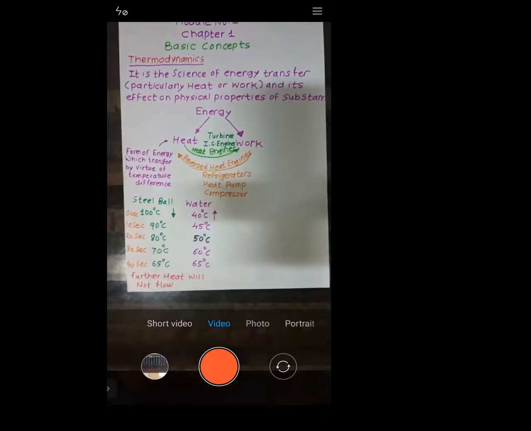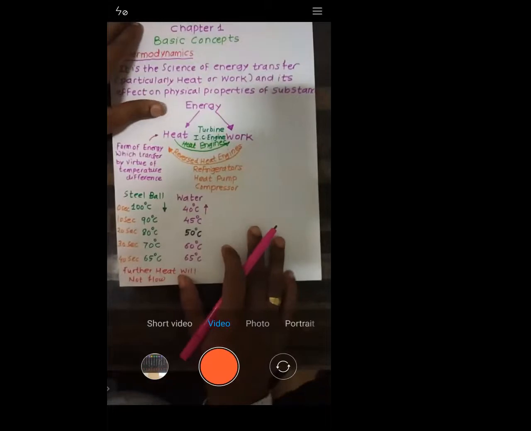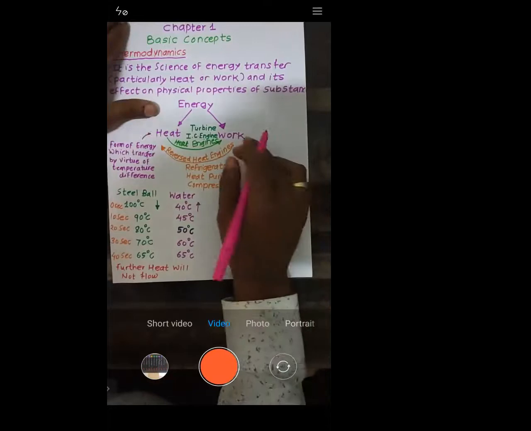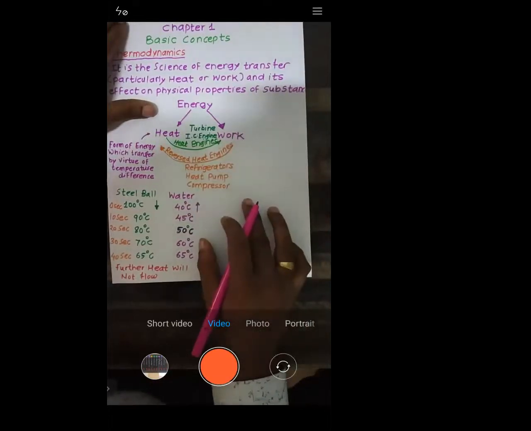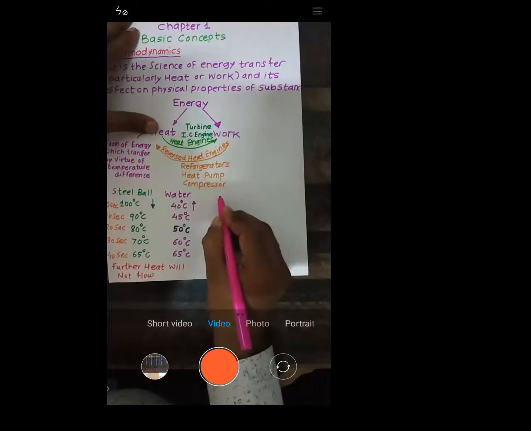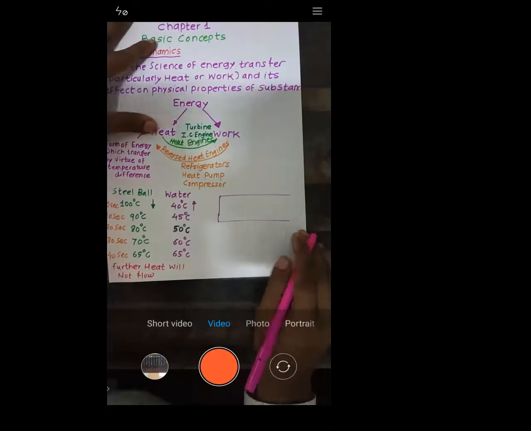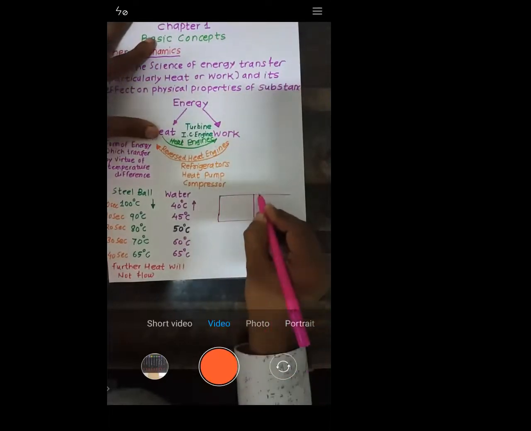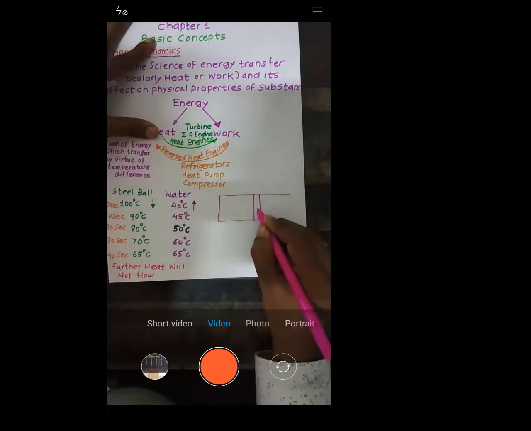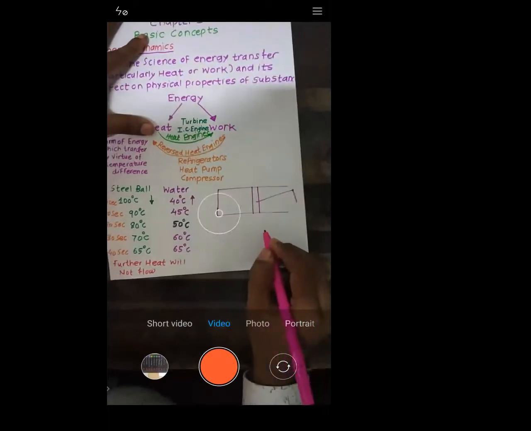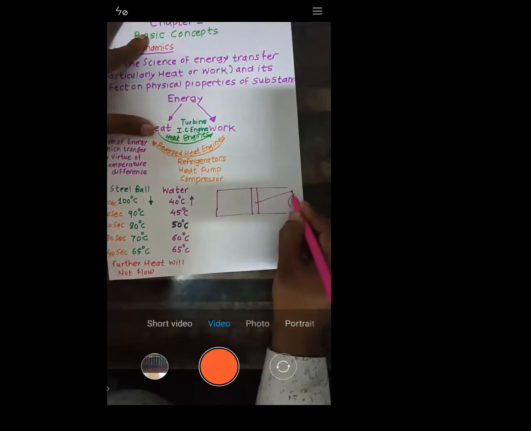I'll just give you a simple example. Let's consider what is work. Let's consider this piston cylinder arrangement. This is basically the cylinder. Inside the cylinder we have this piston. Let me call this the connecting rod. This is the connecting rod, and this is a crankshaft.